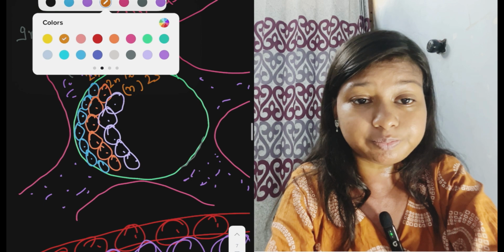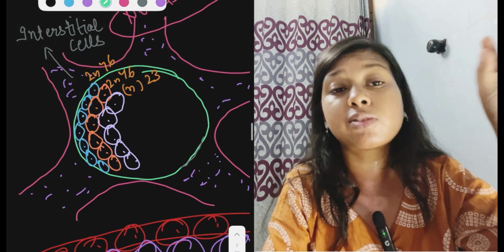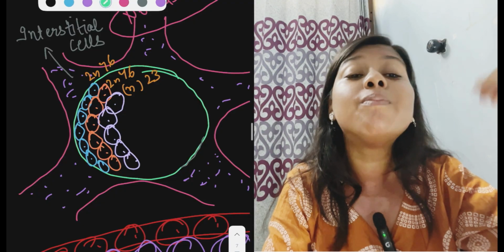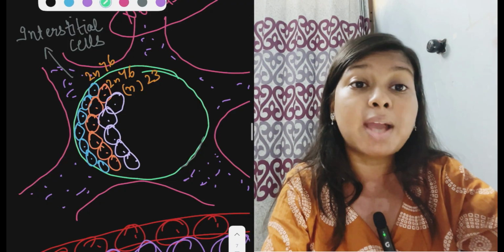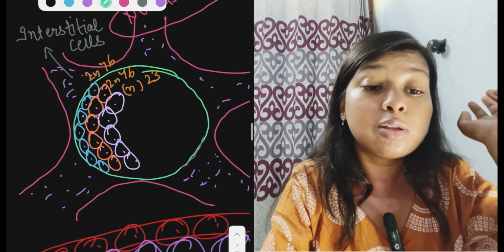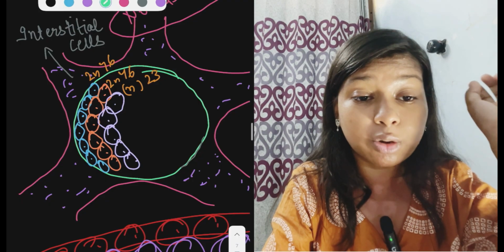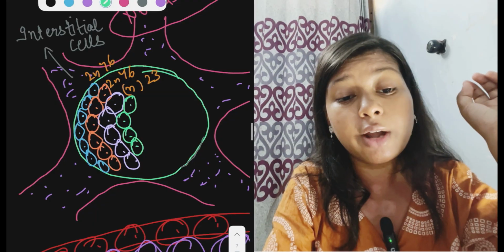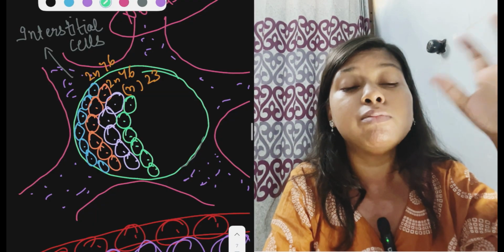Then the secondary spermatocytes form spermatid by the meiosis second division. So secondary spermatocytes undergo meiosis 2 to form spermatid, which are non-motile, immature sperms.